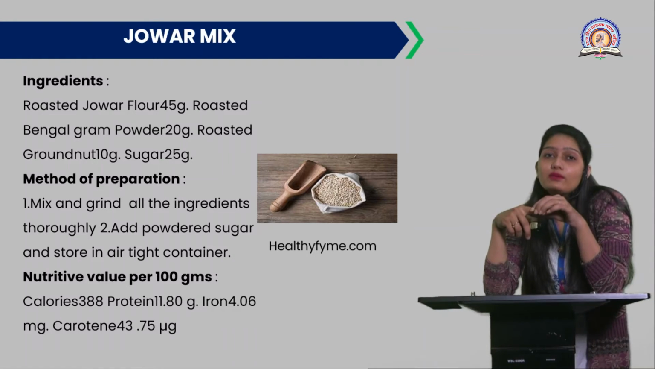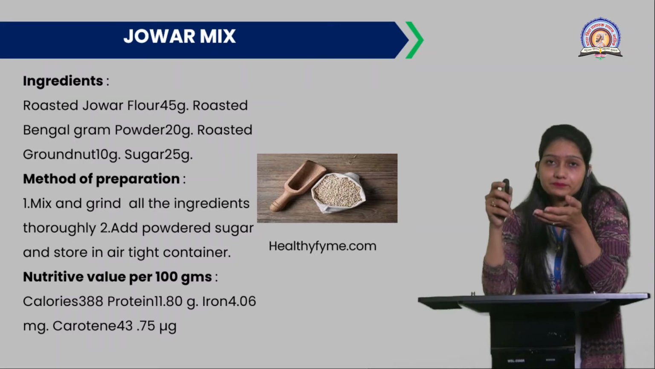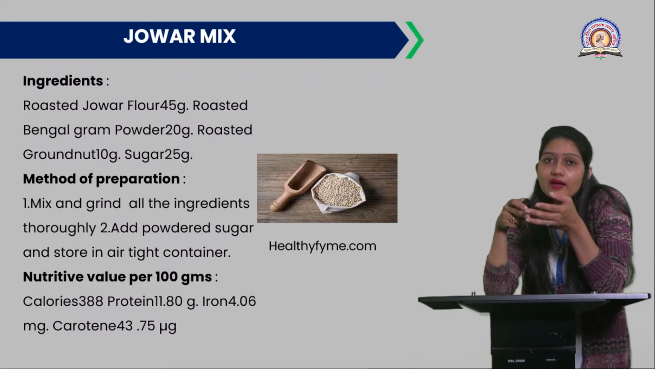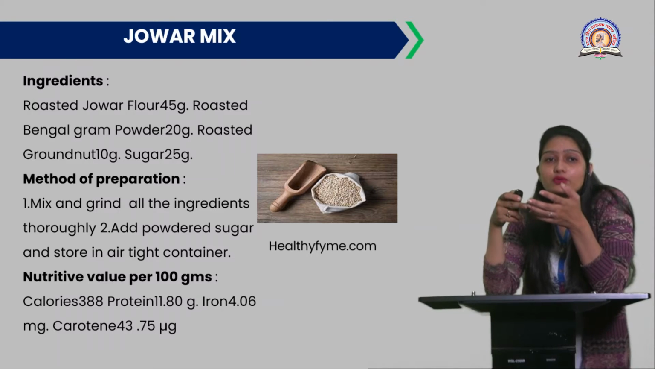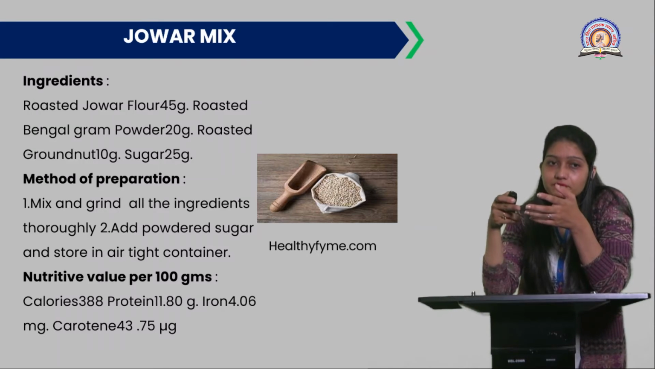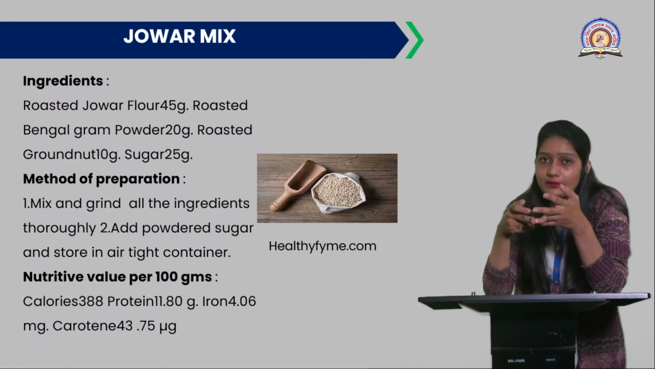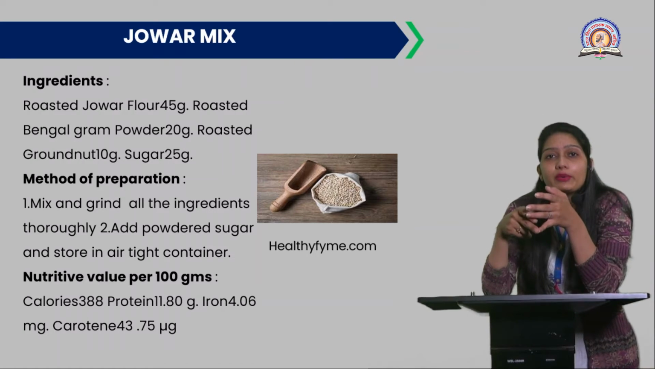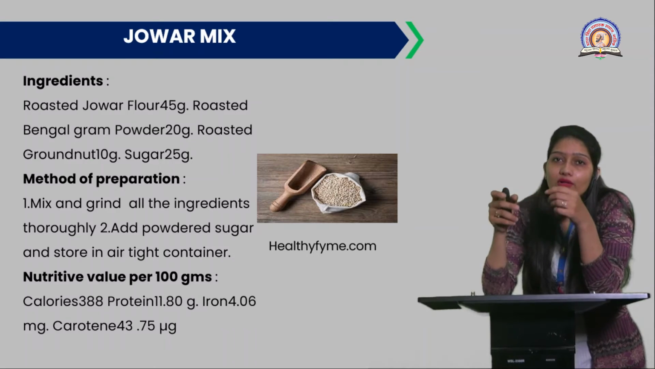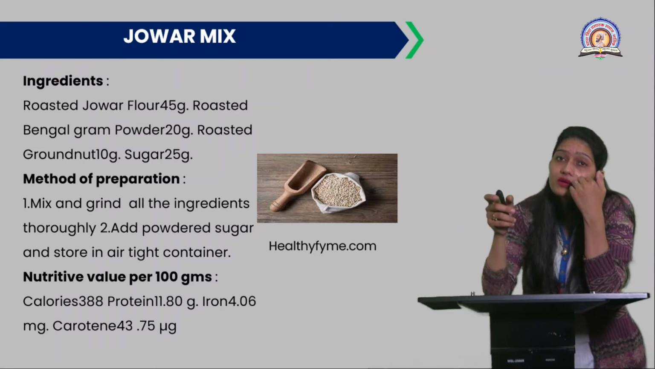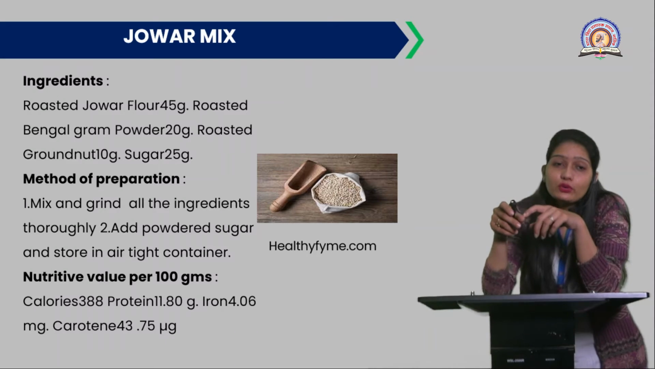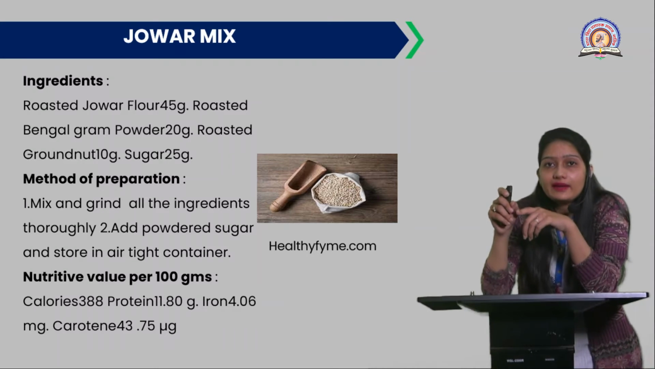You need jowar flour, that is the powder form of jowar, 45 gram. Then roasted Bengal gram, 20 gram, roasted groundnut, 10 gram, and sugar, 25 gram. You can again add a pinch of salt also. Now the method of preparation: mix and grind all the ingredients given above. Then you can add powdered sugar and store it in an airtight container.